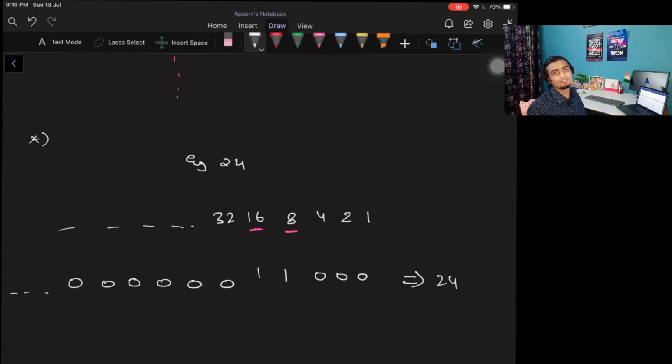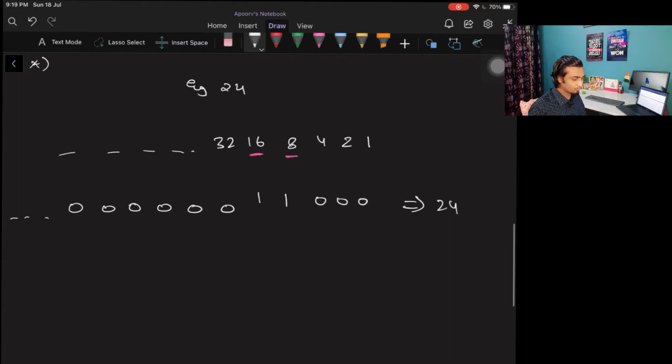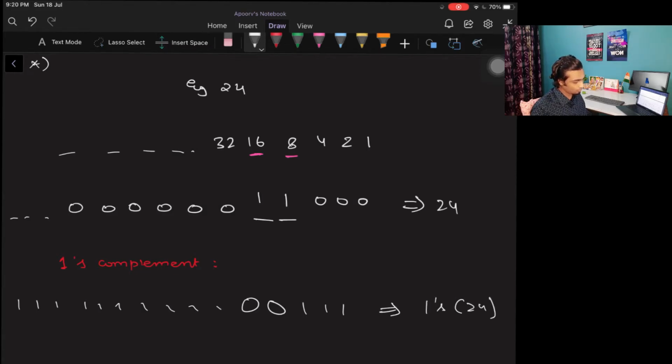Now that we have discussed the binary representation, let's discuss some of the binary operations also. There is something called ones complement. Ones complement is nothing but flipping all the bits. Whatever is 1, make it 0. Whatever is 0, make it 1. That's it. Let's say this number is a 32-bit number. So from the starting, just make it 1, 1, 1, 1, 1, whatever it is. I'm not counting how many bits I am doing. Just replace these two with zeros and again 1, 1, 1. This would be the ones complement of 24.